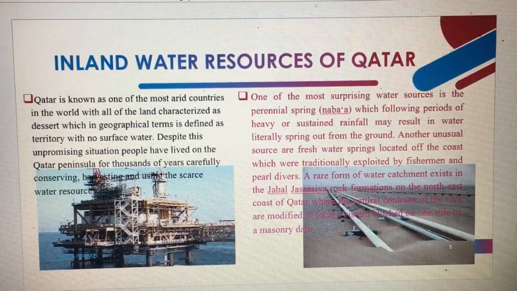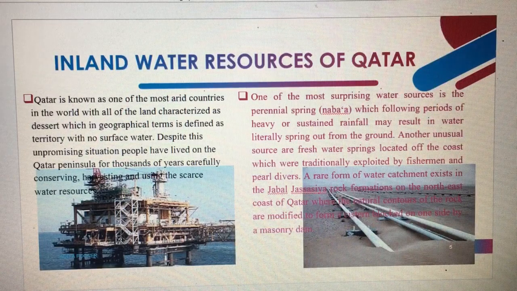Inland water resources of Qatar. Qatar is known as one of the most arid countries, as I've said a while ago. All of its land is characterized as desert, which in geographical terms is defined as territory with no surface water. Despite this unpromising situation, people have lived on the Qatar Peninsula for thousands of years, carefully conserving, harvesting, and using scarce water sources.